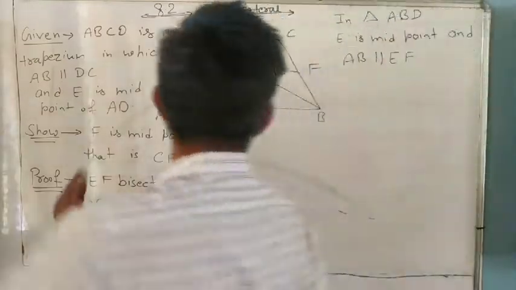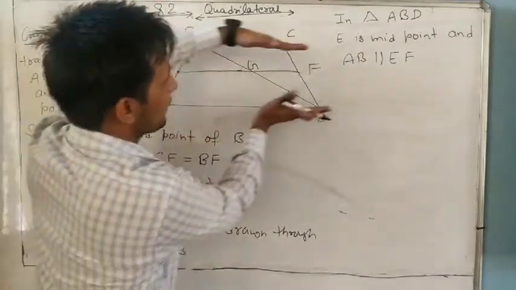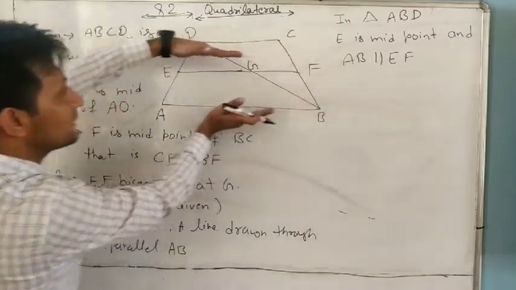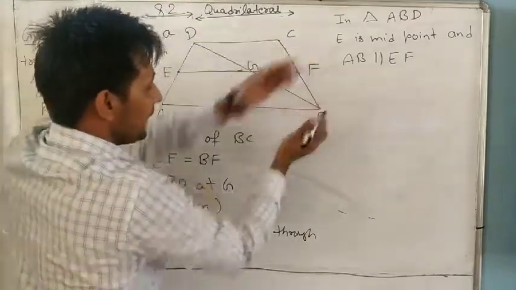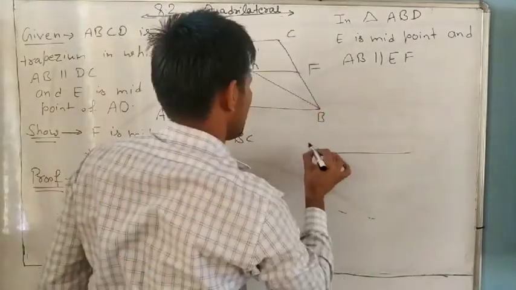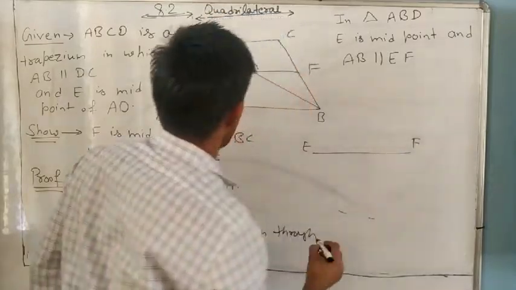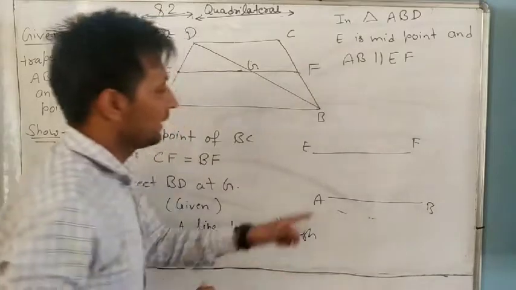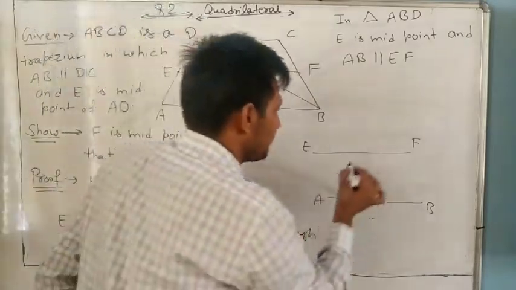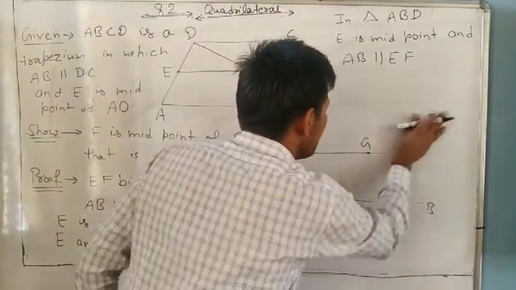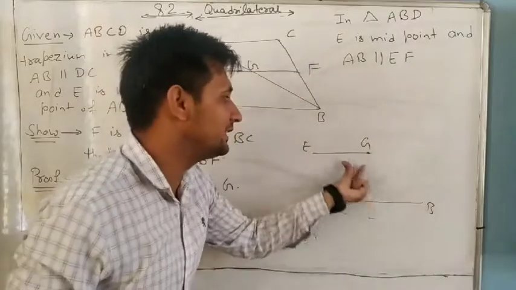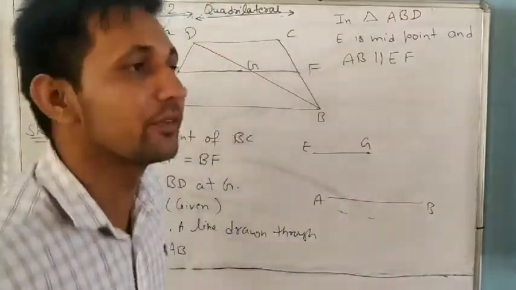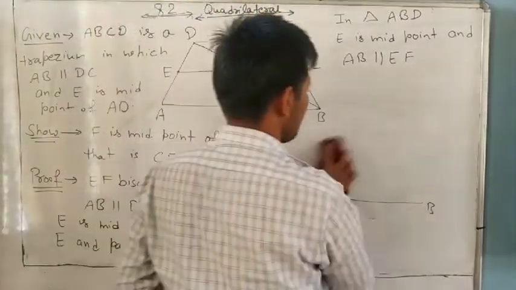Yes, it is given: a line drawn through E is parallel to AB. So this line is parallel, and if AB is parallel to EF and G is here, then EG is also parallel to AB because EG is part of EF. So you can write AB parallel to EG.